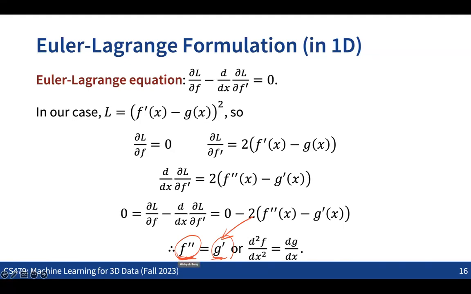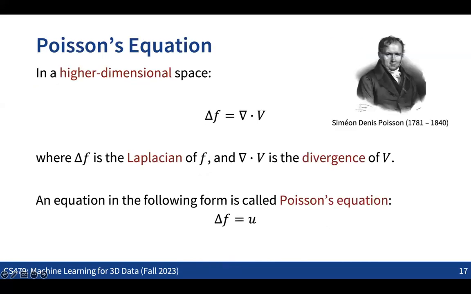Then the solution for minimizing the mean squared error is the case where we find a function whose second derivative becomes the same as the first derivative of the given function. And in the multi-dimensional case, the solution for this becomes like this.